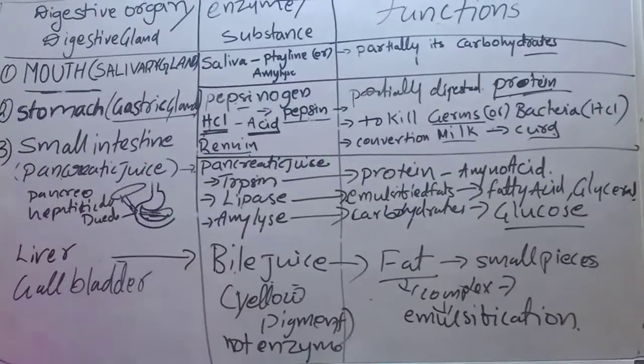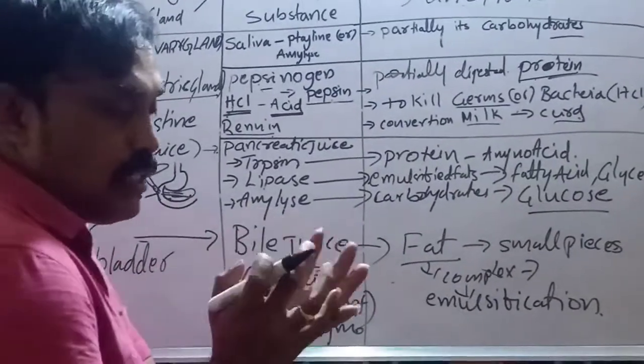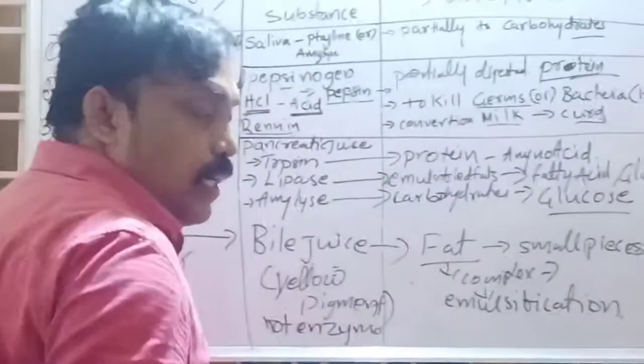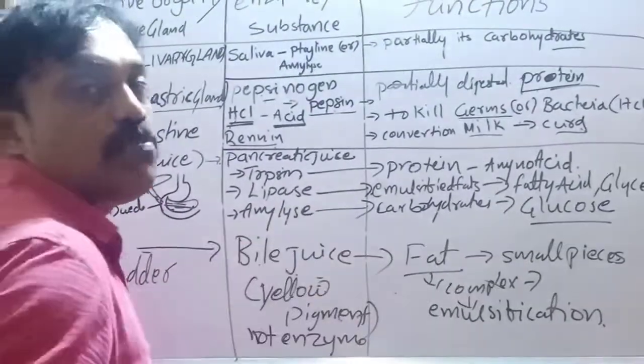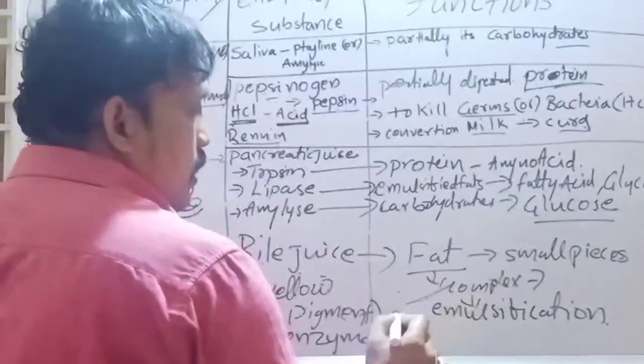And the liver is releasing what? Bile juice. This bile juice is useful for whatever large-size fats are entering the small intestine. It is useful for emulsification. That means it cuts them down into small pieces. That is what we call emulsification.